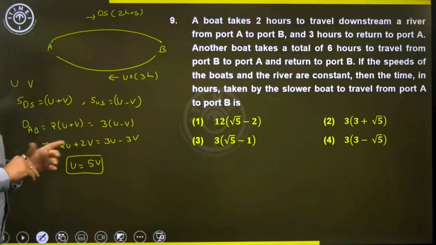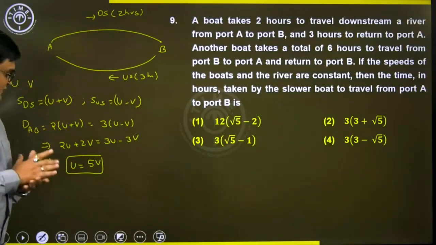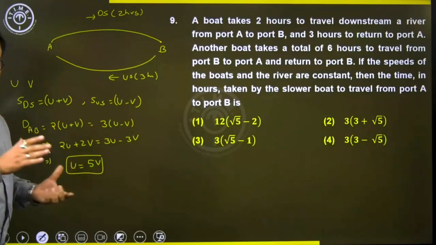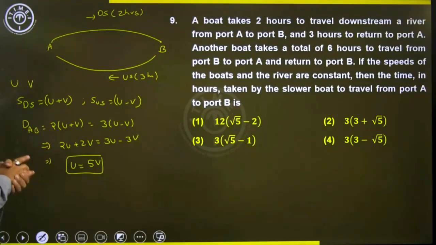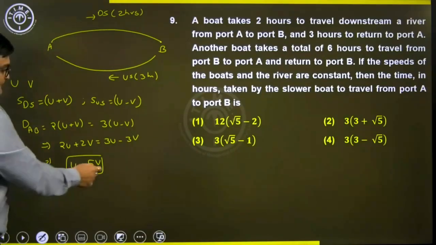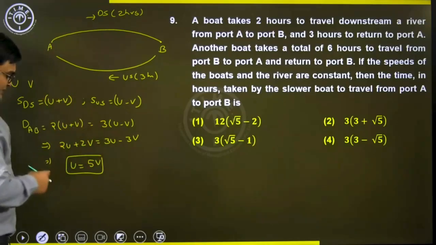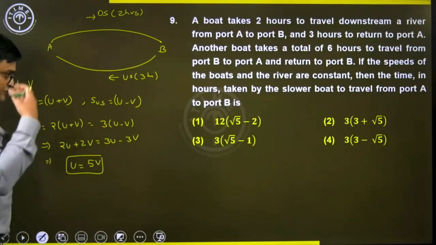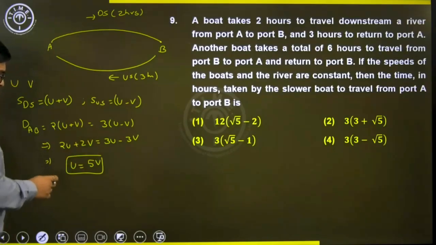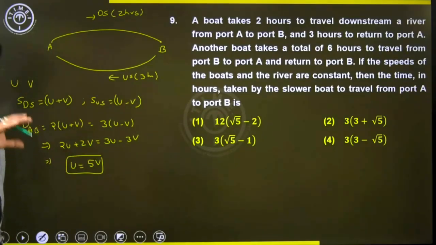That's the relation that we have between the speed of the first boat and the speed of the stream. Once we get this information, the speeds are in the ratio 5:1. If I take the speed of the stream to be V, let's not get confused, let's take it as V only, so the speed of the first boat will be 5V.